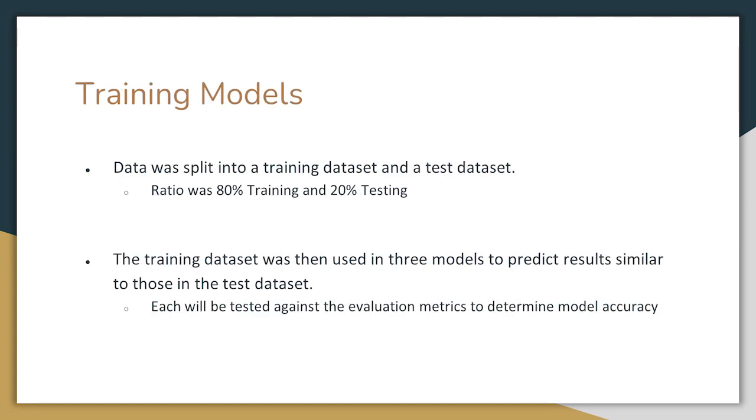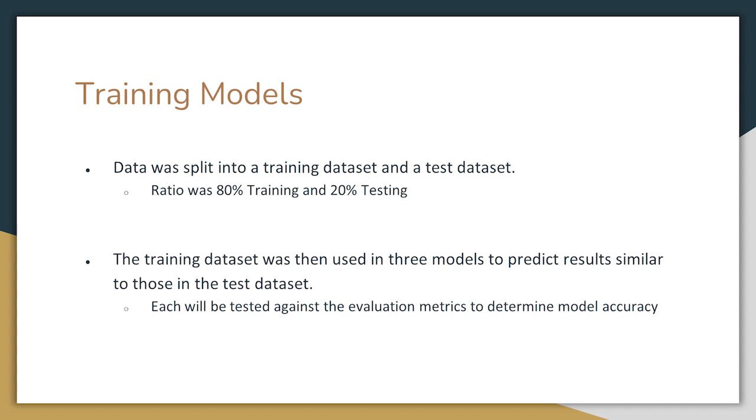We then split our data into an 80% training set and a 20% testing set, which basically means 80% of the data was used in training and 20% in testing. That training set was then used in 3 different models to predict results similar to those in the test data set. Each of these will be tested against the evaluation metrics to determine which one is the best.